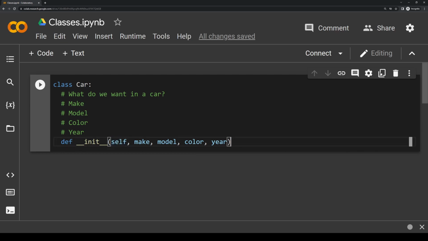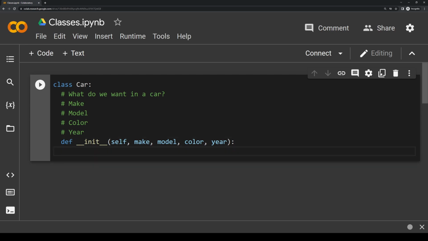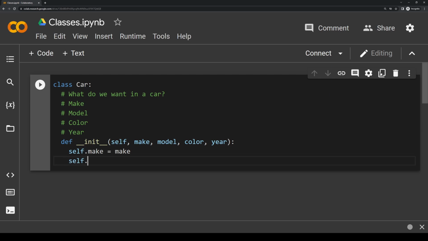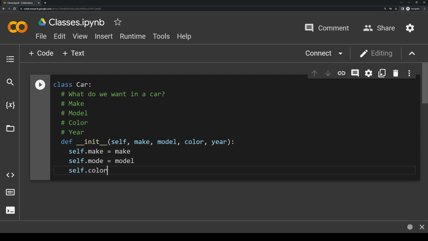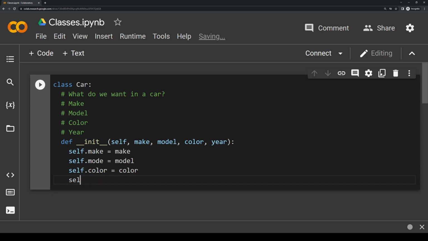So I'm going to write a few more lines of code, and hopefully you'll start to see what I mean by that. So let's write a colon here, and we're going to go ahead and indent under this function to let it know we're now inside of the init function. And then I'm going to write all of these attribute assignments out, and then I'll explain what they mean and how they're working in just a second. So first, I'm going to write self.make equals make, self.model equals model, self.color equals color, and self.year equals year.